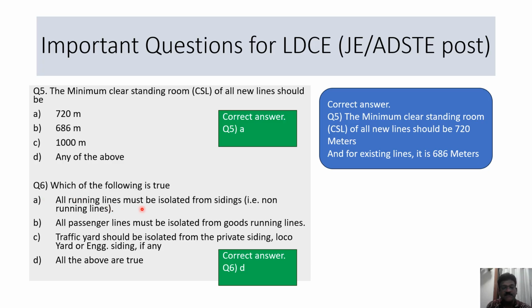Which of the following is true? All running lines must be isolated from sidings, that is non-running lines. All passenger lines must be isolated from goods running lines. Traffic yard should be isolated from the private siding, loco yard or engineering siding. And all the above are true. So this is basically connected with isolation of running lines. The answer is all these three are true.